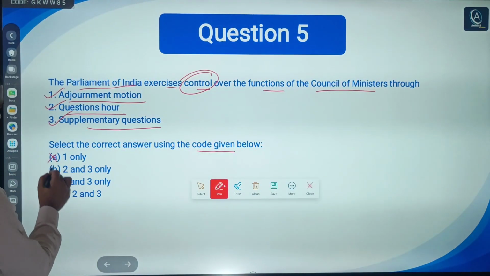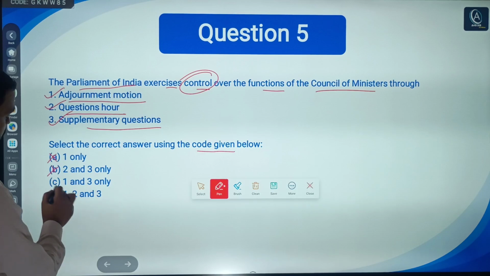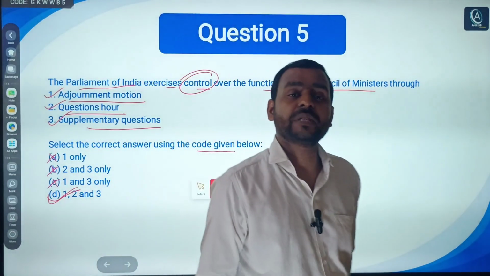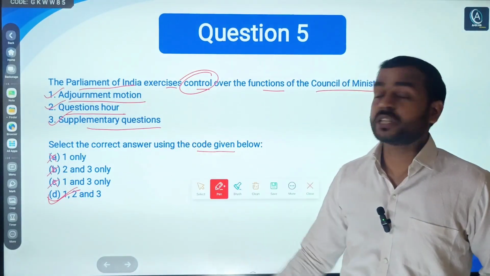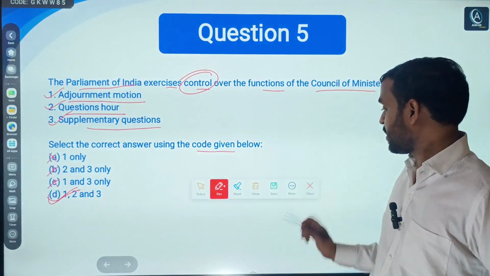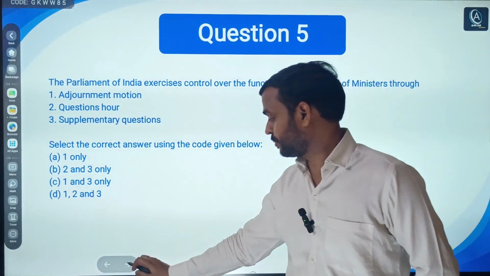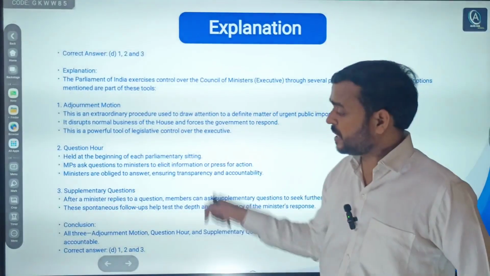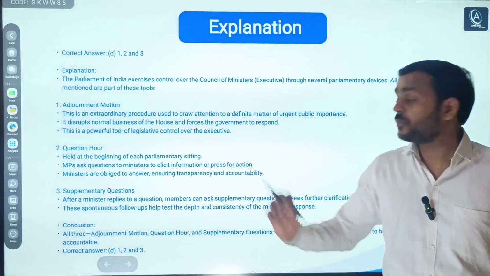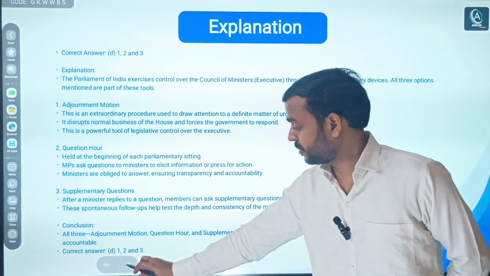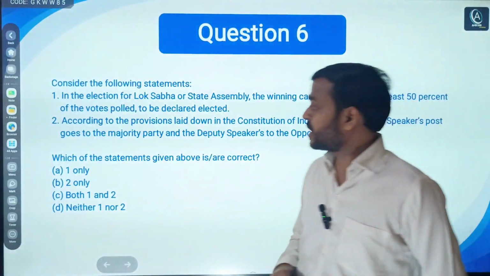A says 1 only, B says 2 and 3, C says 1 and 3, D says 1, 2 and 3. So D is the right answer, meaning all three statements are correct. You can check the explanation. I have already told you, so no need to explain. If you want to read, you can pause the video, otherwise the PDF is there.